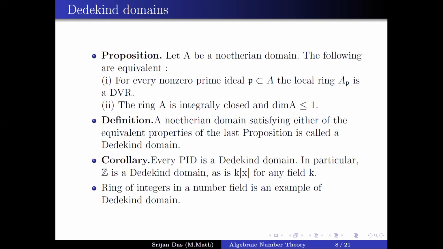And why is dimension of A equal to 1? It is a quite tricky proof, but I'm saying it. If we take a prime ideal in the ring of integers, we have to show that the prime ideal is a maximal ideal. So we take a prime ideal in the ring of integers.